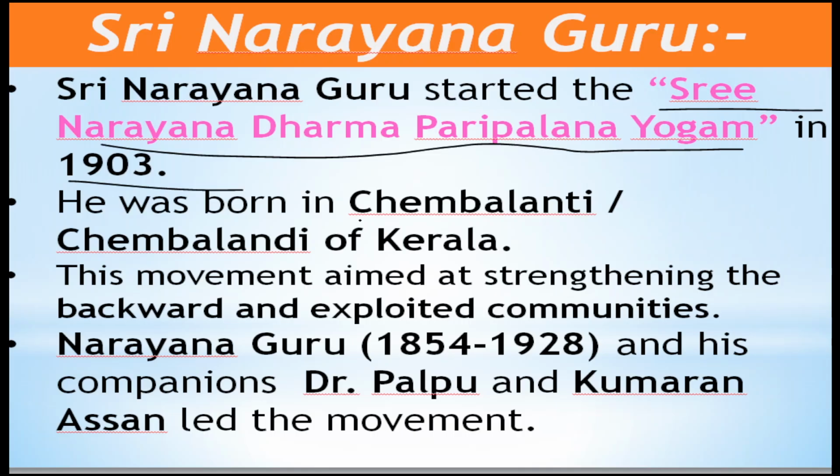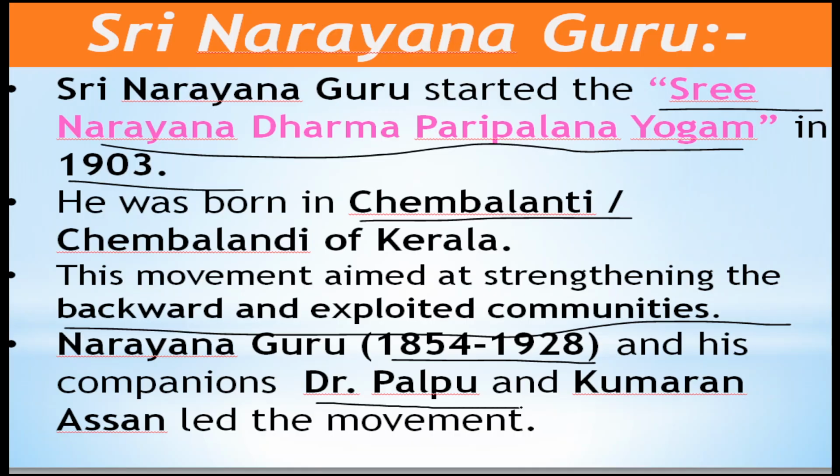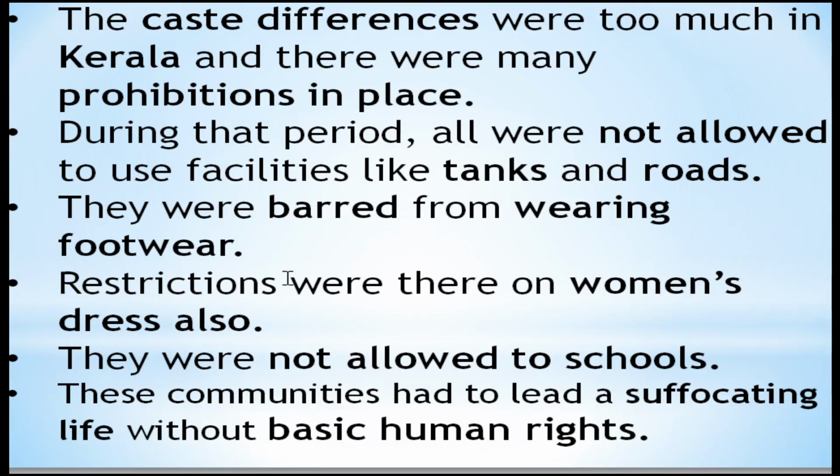So he was born in Chembalandi of Kerala, and he started the movement for the backward and exploited communities. Narayana Guru lived from 1854 to 1928, and along with him Dr. Palpu and Kumaran Asan were there to lead this movement. Okay, here is Narayana Guru. Okay, here according to them the caste differentiation was too much in Kerala.